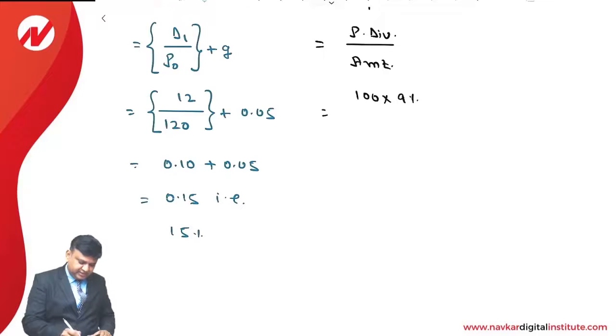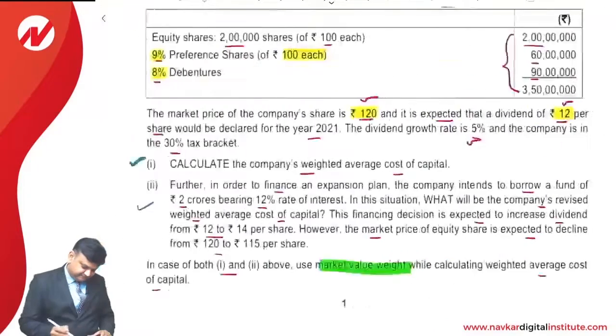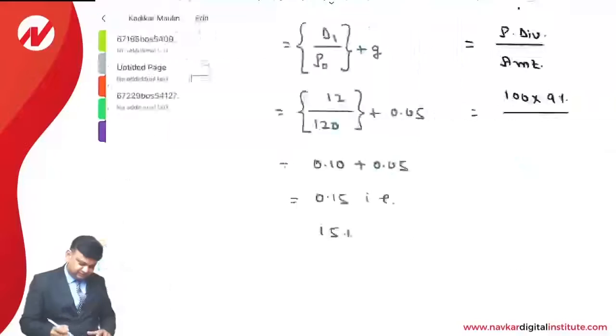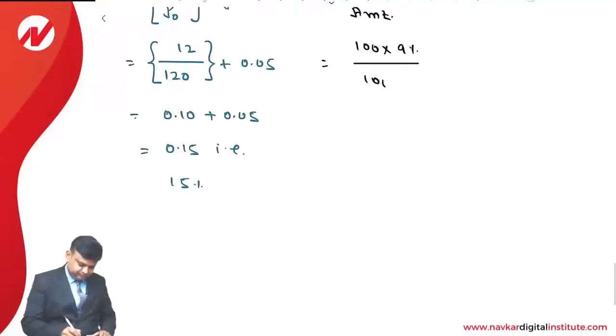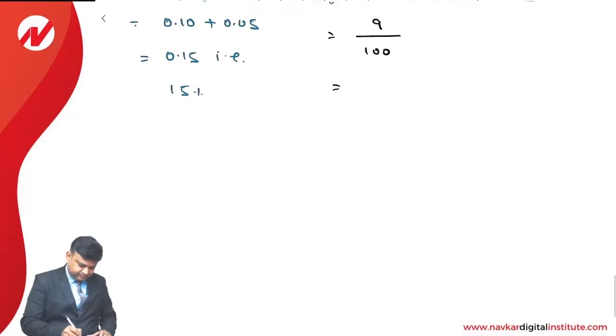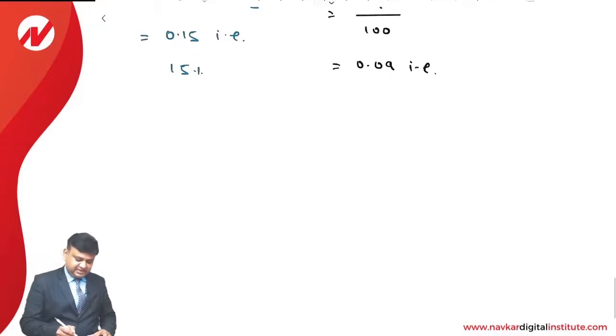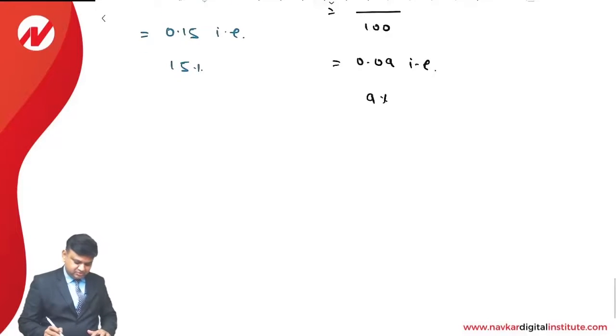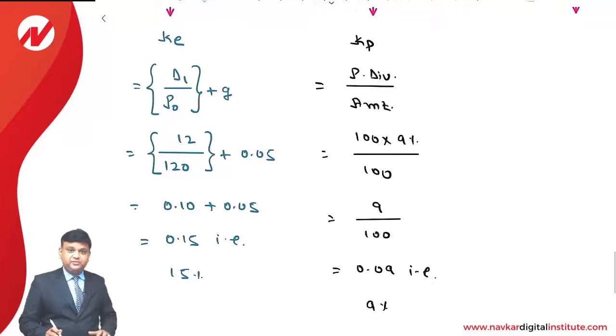So 100 into 9% divided by 100. So 9 upon 100, that is 0.09, and that comes to 9%. This is the way cost of preference share is calculated.